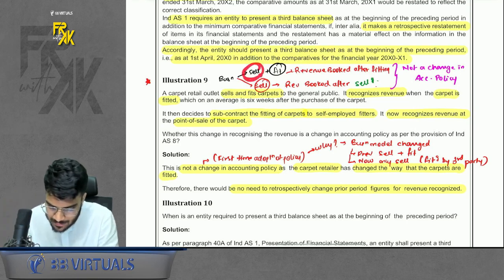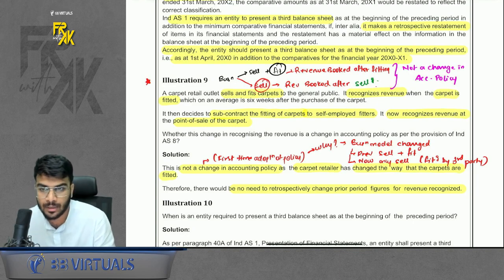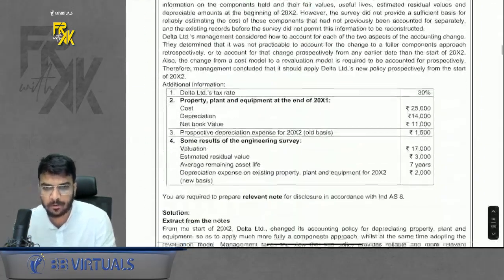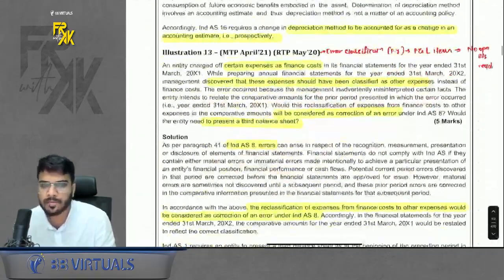Your business model previously was sale plus fit. Now it is only selling. That is why you have changed the revenue booking. So this is more like a first time adoption of policy and not a change in policy. Do remember that part. Okay. Then we can proceed further.